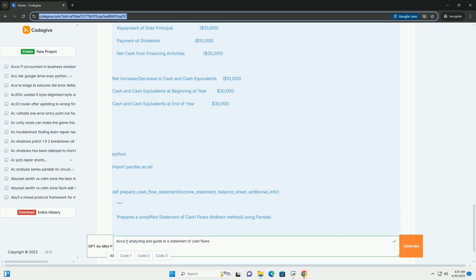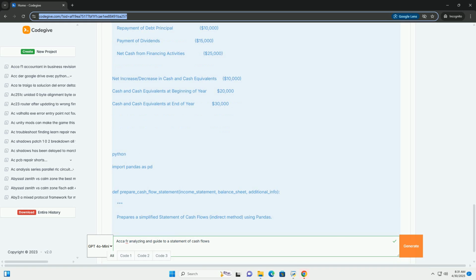5. Common pitfalls and challenges. Treatment of specific items. Interest paid: IFRS allows interest paid to be classified as either operating or financing activities. Consistency is key, most often classified as operating activities. Interest received: IFRS allows interest received to be classified as either operating or investing activities. Consistency is key, most often classified as operating activities.